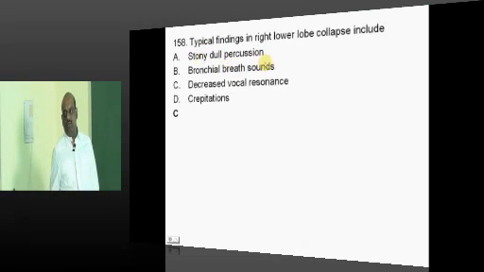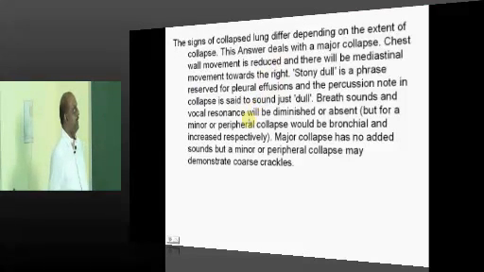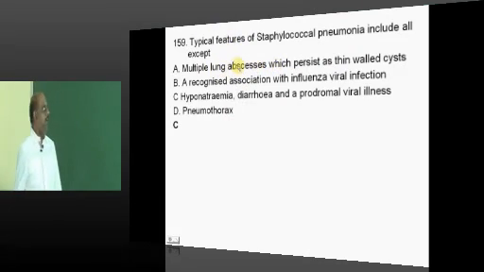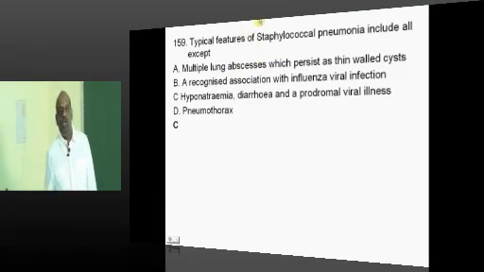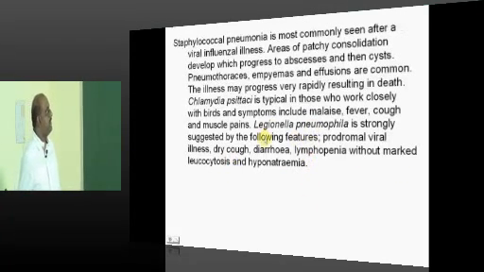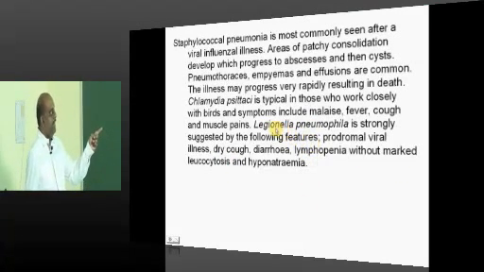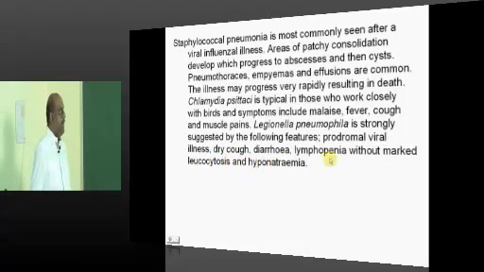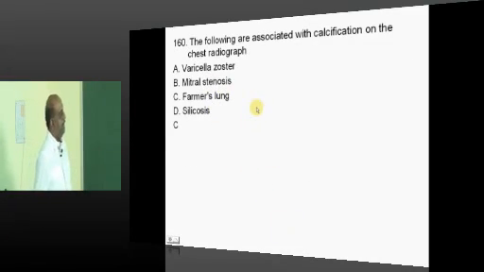Stony dull percussion, fluid. Crepitations, once more, pneumonia. Staphylococcal pneumonia may, what do you have? You don't have hyponatremia, diarrhea and prodromal viral illness. They are all the features in conditions like Legionella, which is associated with lymphopenia, hyponatremia, altered sensorium, etc.